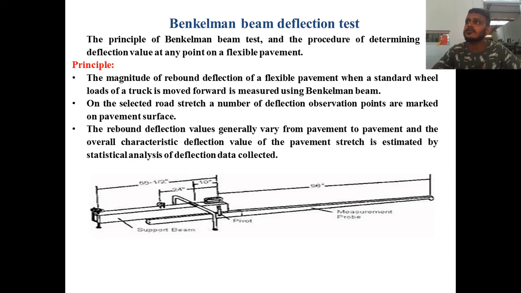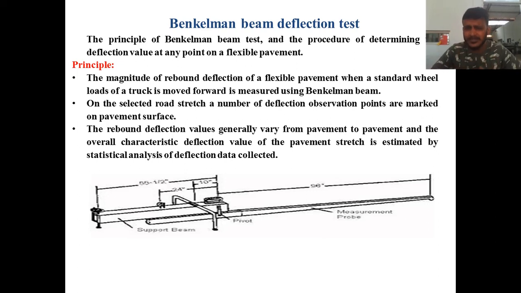In such cases, we need to strengthen the pavement or reconstruct it. Since reconstruction is a very costly affair, in most cases we go for strengthening of the pavement. Strengthening of the pavement is nothing but providing an overlay: an additional layer provided on the existing or failed pavement layer. In order to determine the thickness of the overlay, we need to go for structural evaluation of the pavement. One of the major studies we conduct for this is the Benkelman beam deflection study.